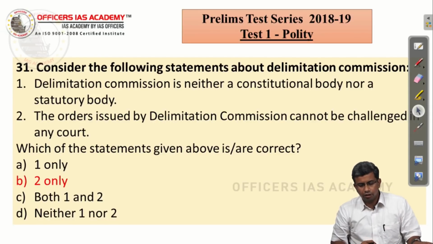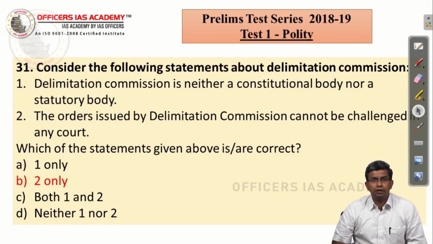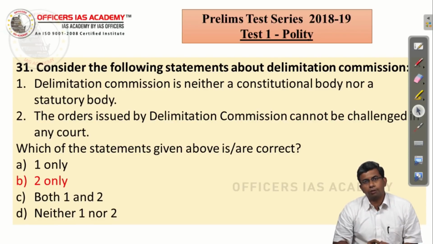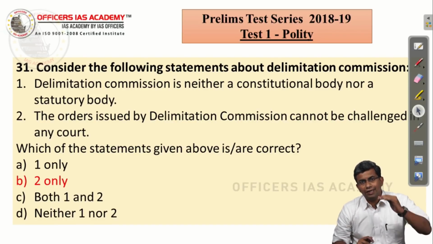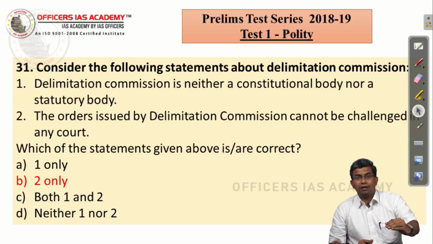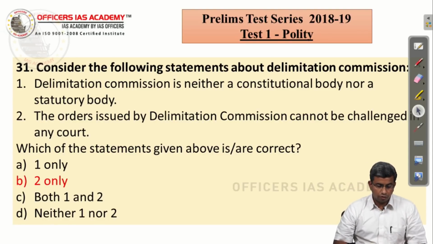That's the correct answer. Consider the following statements about delimitation commission. Delimitation commission is neither a constitutional body nor a statutory body. We have discussed briefly, when we discussed the allocation of seats to the Lok Sabha and also the Legislative Assembly, that it is done by a commission called Delimitation Commission, which is based on an act of the Parliament. We have also said that there have been 4 delimitation commissions set up under 4 different acts of the Parliament, right? So the first statement is obviously wrong.